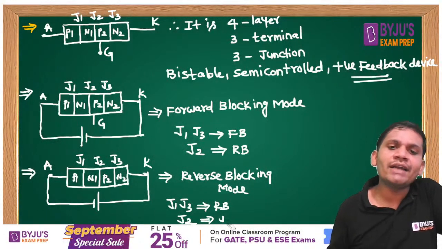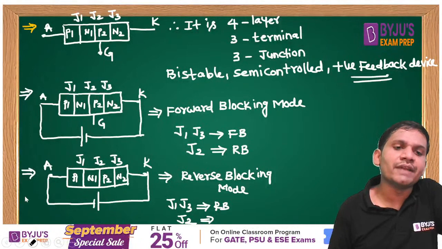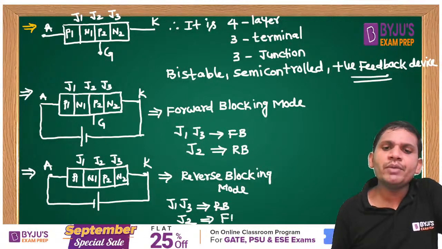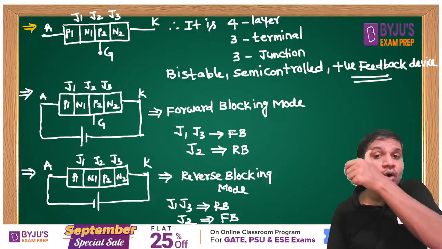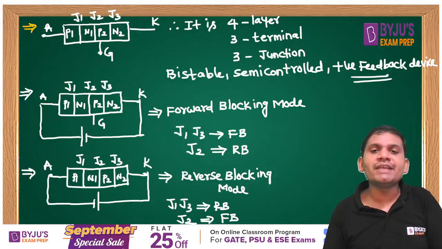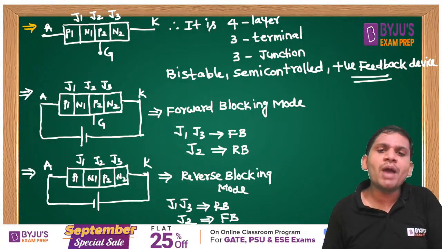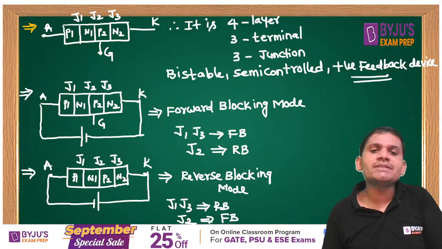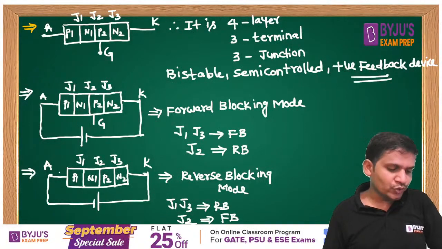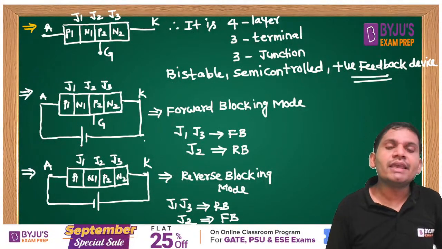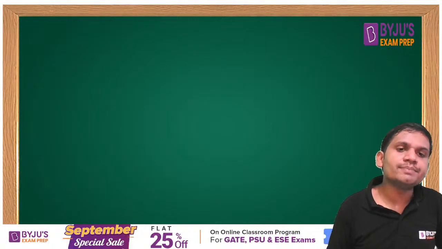This is according to the notation I have given. But simply remember, in forward blocking mode, the outer junctions are forward biased and the inner junction is reverse biased. In reverse blocking mode, the outer junctions are reverse biased and the inner junction is forward biased, students. These points also you remember.